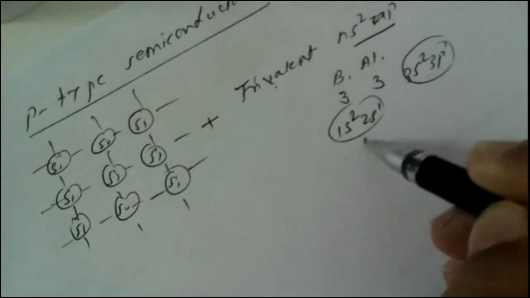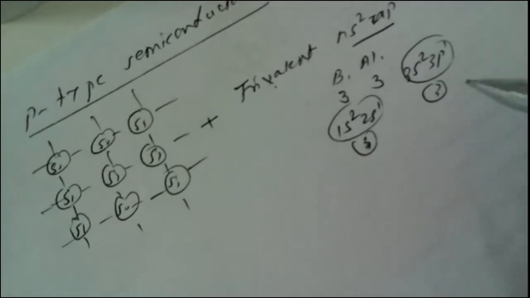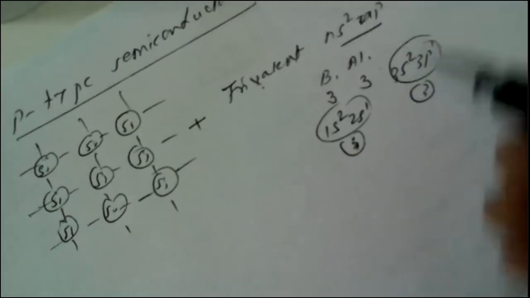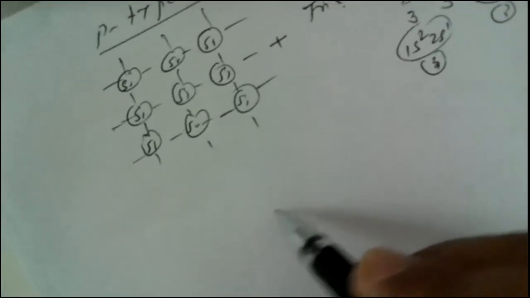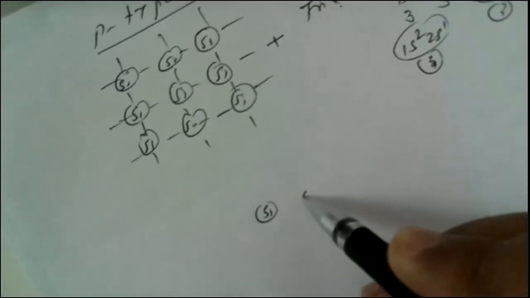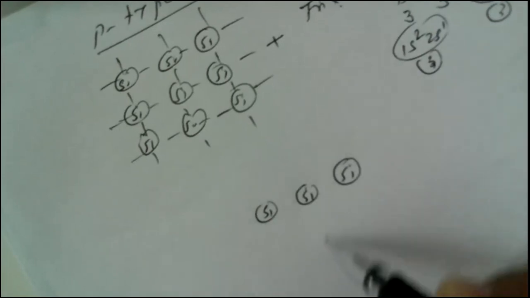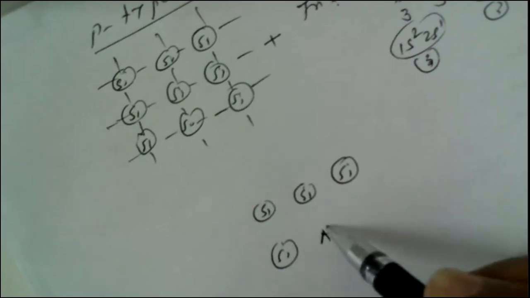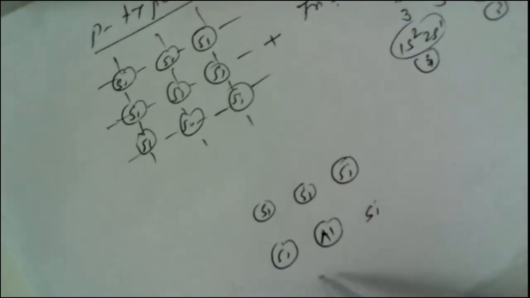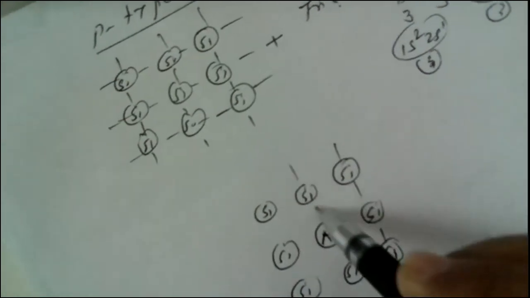So in all, 3 electrons are contributed, that is 3 valence electrons are there. Now suppose we elaborate this particular diagram like this: silicon, silicon, silicon, again silicon, and here if boron or aluminum, say for example I write aluminum, then this crystal becomes impure like this.